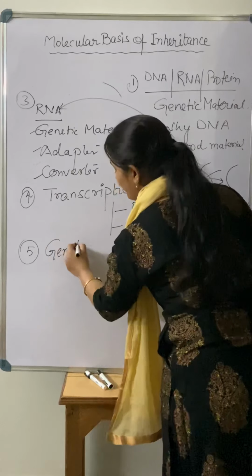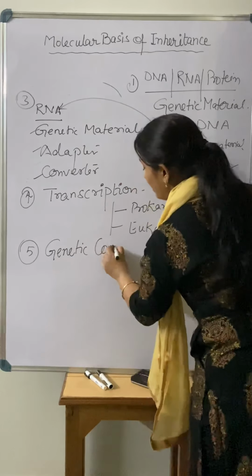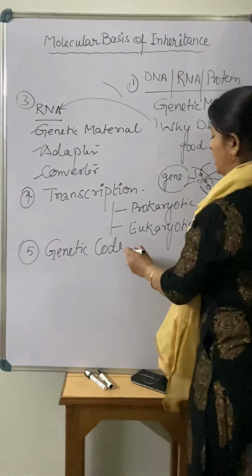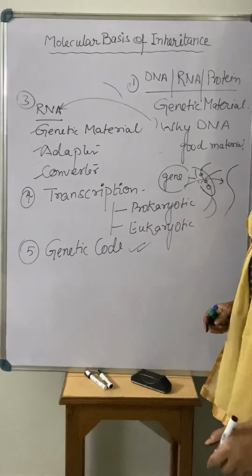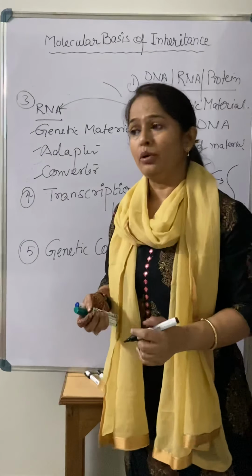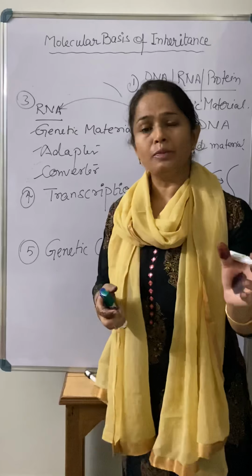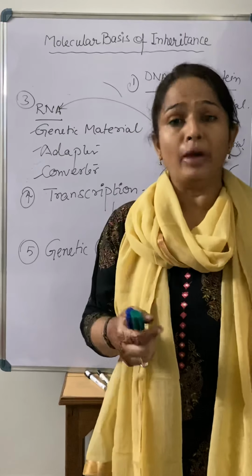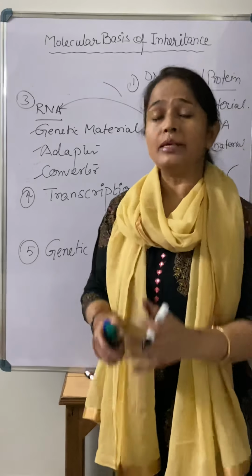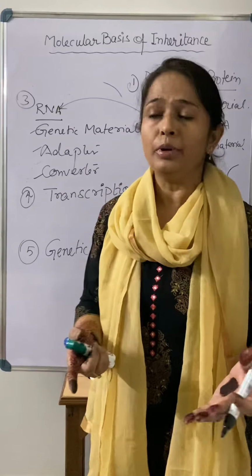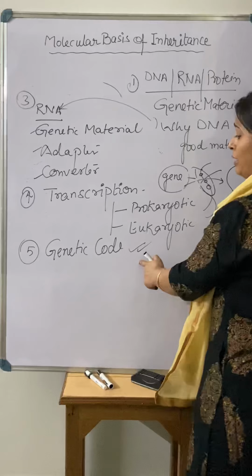We should know something that we call the genetic code, right? So that we will study in this chapter. What is the genetic code, how we will study it, and how, when we are studying this, there is a sequence of bases, and those bases are responsible for different types of amino acids, and those amino acids join together by peptide bonds and make what? Make the protein. So that we will study in the genetic code.